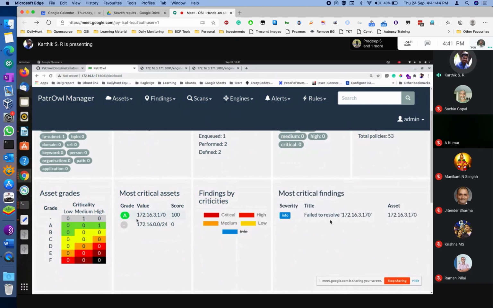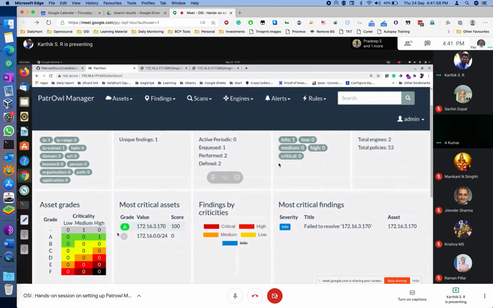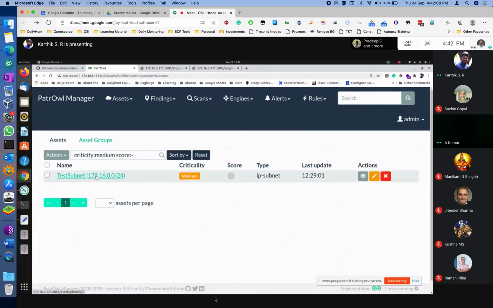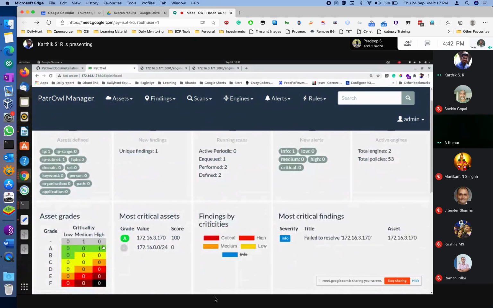See, there's nothing found on that server. You can click on that. It will give you the information inside. Don't worry about it. So I will say, Karthik, first of all, on the left side in the table, click here against High A. Yeah. See, this is the subnet. This is under scanning as of now. Come back to the green one itself. Come back to the High A. That is what I said. Yes. Click on this.